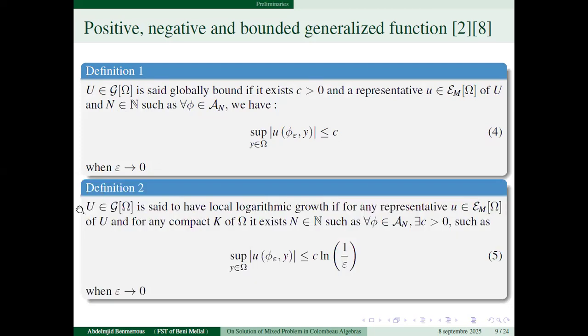And also we define a function u is said to be of logarithmic growth if for any representative u in the set of moderate functions of big U, and for any compact K of omega, there exists an integer number n such that for all phi in A_n, and there exists a C strictly positive such that we have this inequality, right? When epsilon goes to 0.